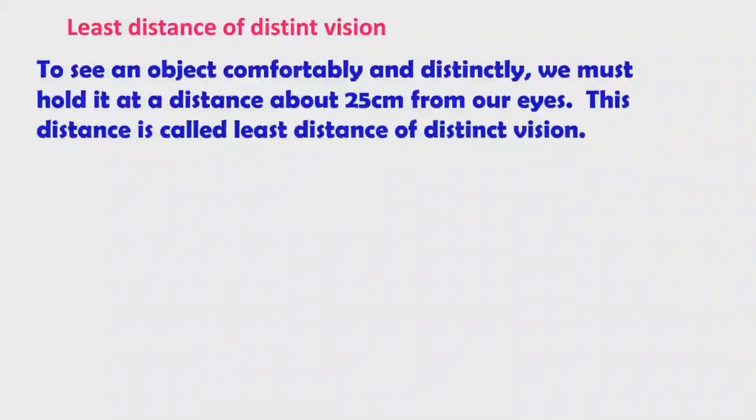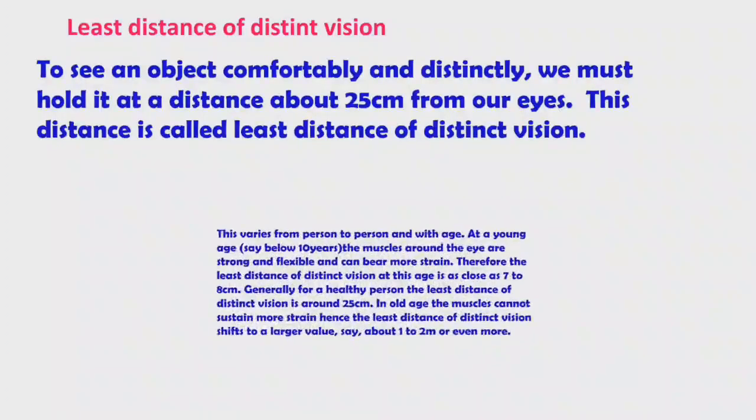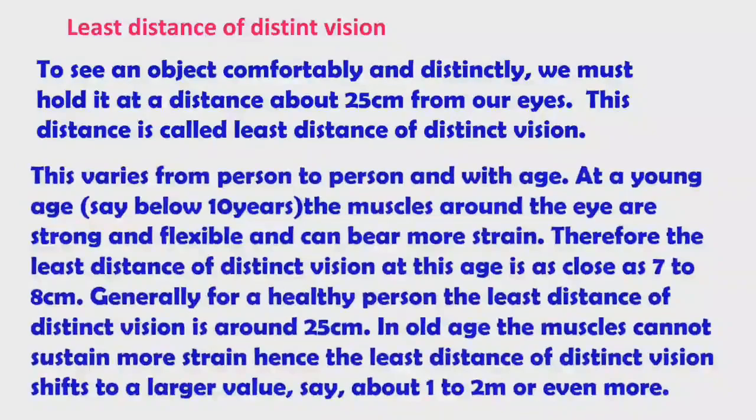That distance is called the least distance of distinct vision. It is the minimum distance where we can see the object comfortably and distinctly without any strain. This varies from person to person and with age also.